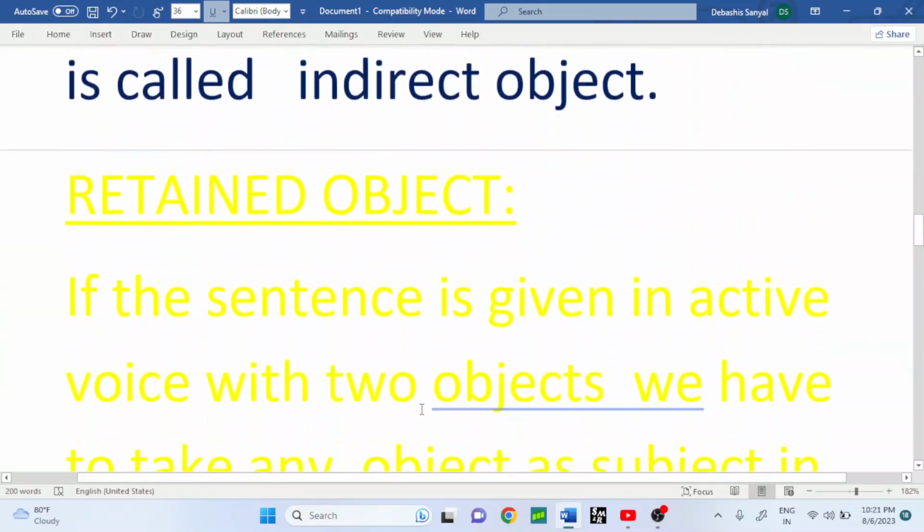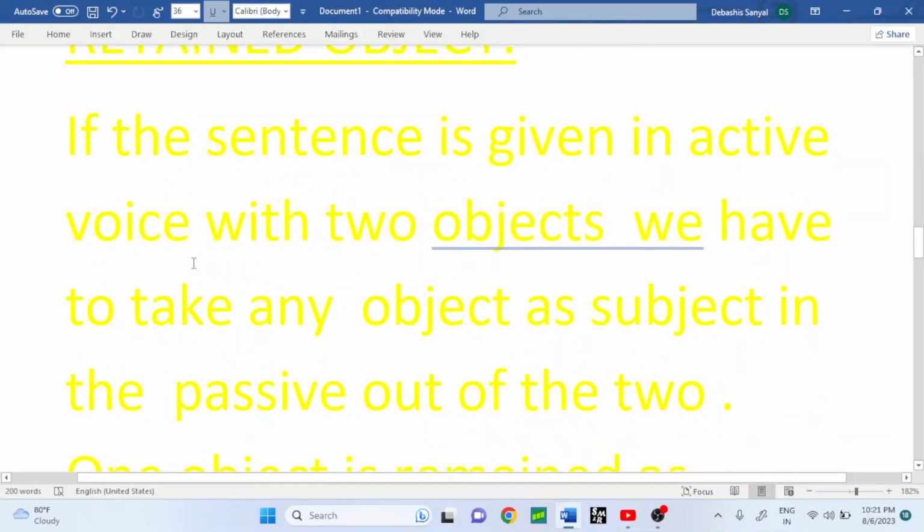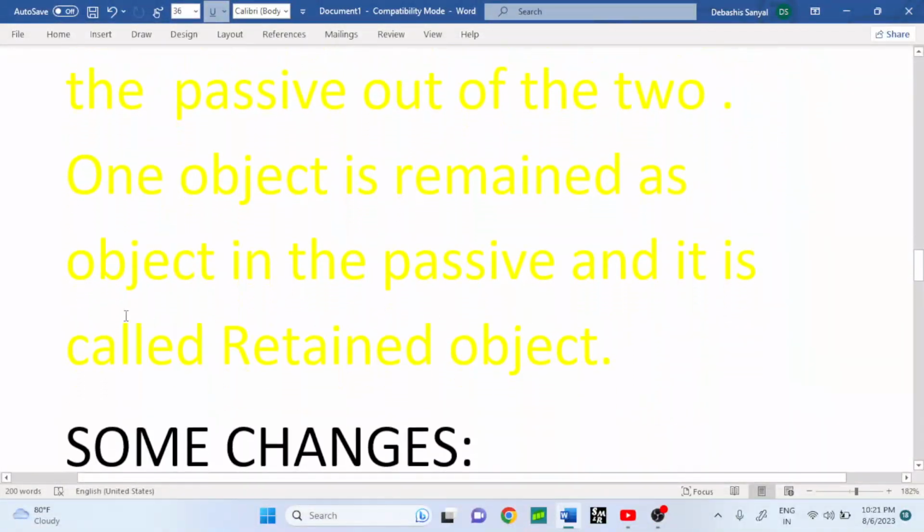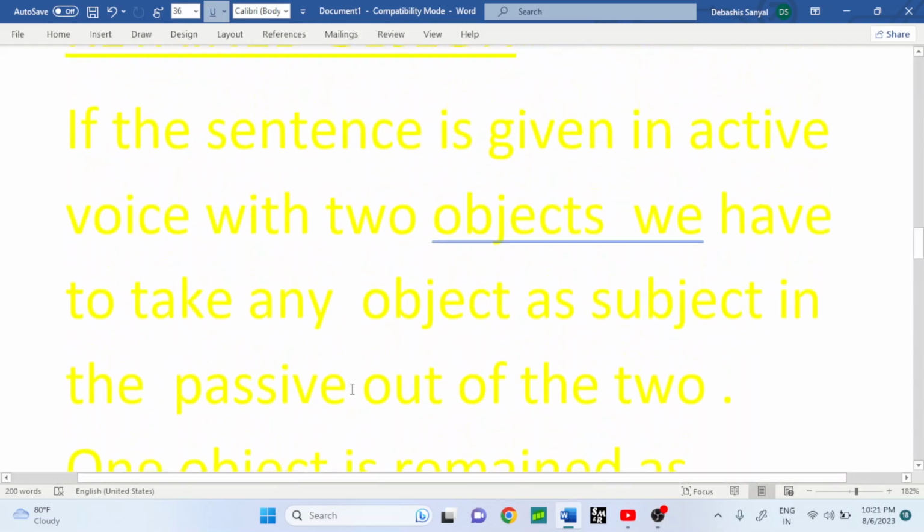Next one, retained object. If the sentence is given in active voice with two objects, we have to take any one object as subject in the passive out of the two. You have already learned that. In active voice, sometimes a verb takes two objects, and out of the two, we take any one as subject in the passive. The other object remains as object in the passive, and it is called the retained object. What is a retained object? The object which remains the same in the passive also is called a retained object.